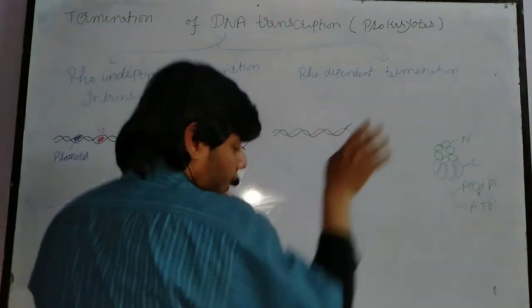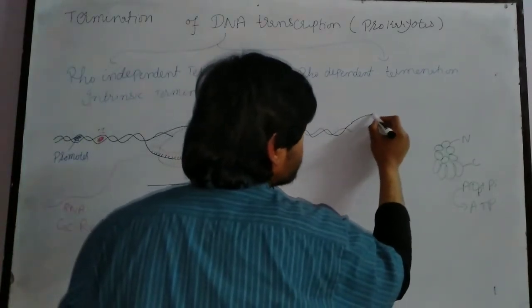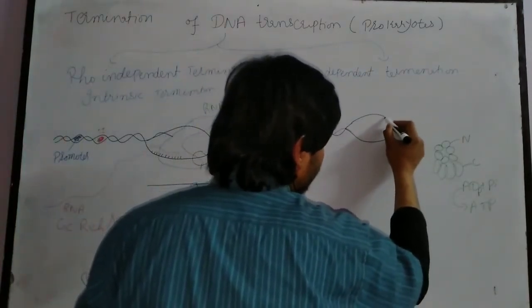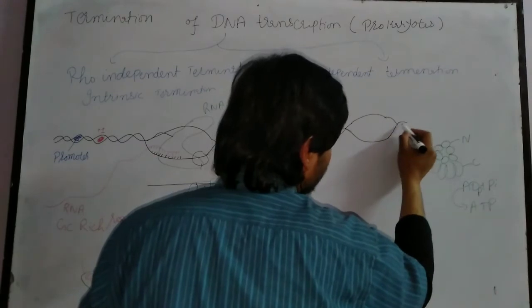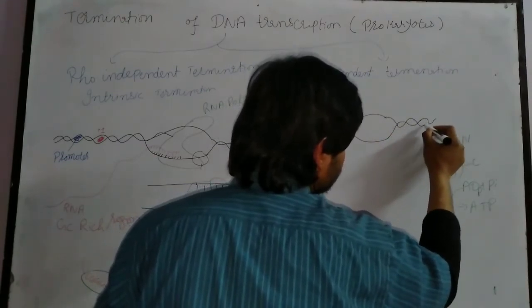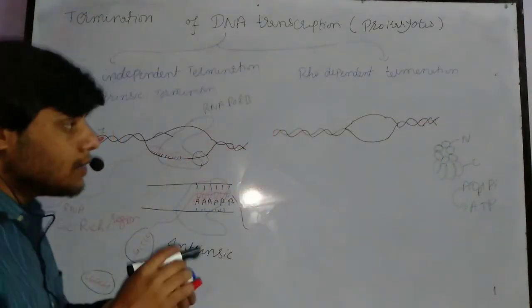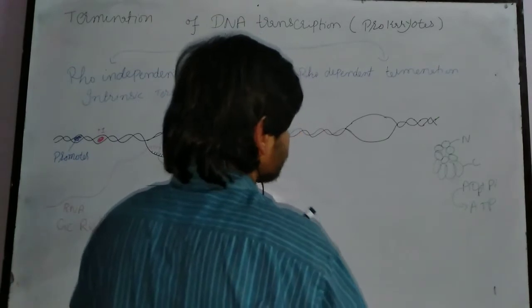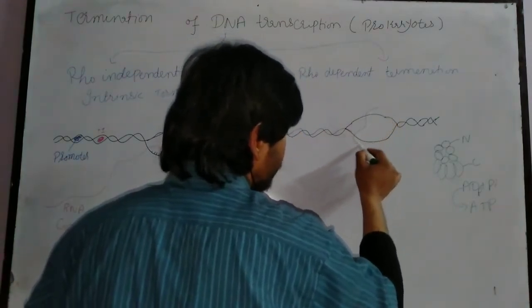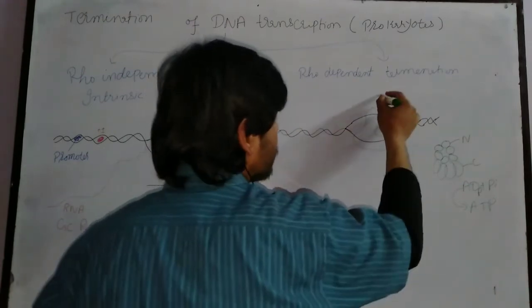Now, the bubble is not a replication bubble, it is a transcriptional bubble, sorry. Whenever the transcriptional bubble reaches that specific point, it will again open that area of the DNA strand, as you can see, while the remaining area is coiled again. Again, this is the RNA strand, and this is the RNA polymerase II, as you can see, having a very large structure.